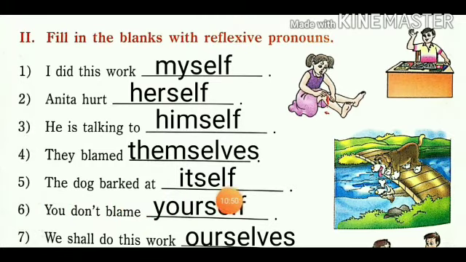So dog, we don't know about its exact gender. We are using the word dog for male and female both. So when the gender is not identified, then we are using itself as a reflexive pronoun. Sixth number, you don't blame. So you is singular, so we are using here the reflexive pronoun yourself. You don't blame yourself.